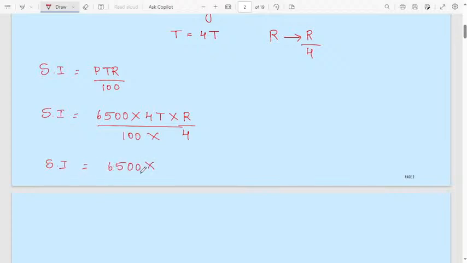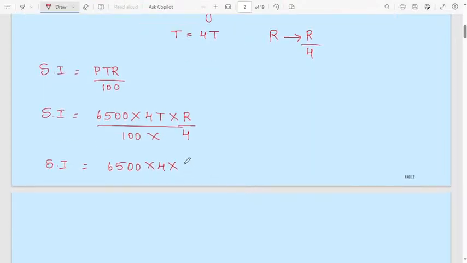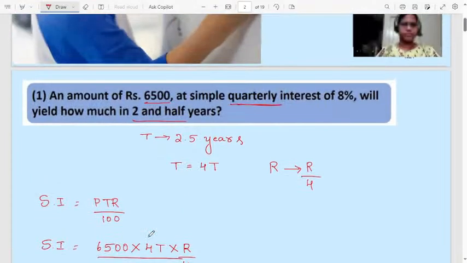Principal is 6,500. 4 into time period, given here 2.5 years. Then rate of interest is 8 divided by 100 into 4. Simplify, you will get the answer. Simple interest will be equal to 1,300.